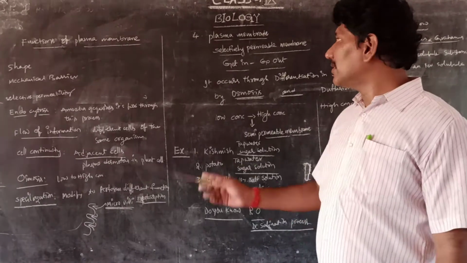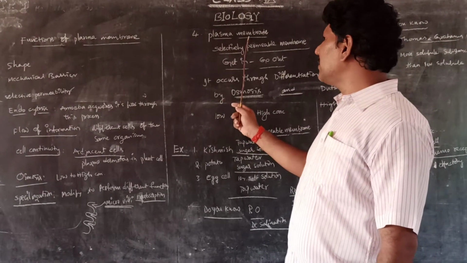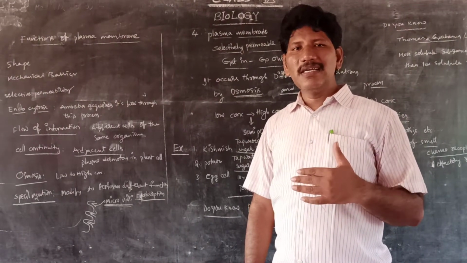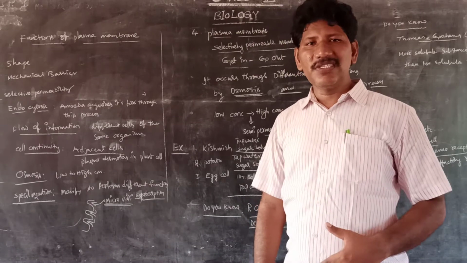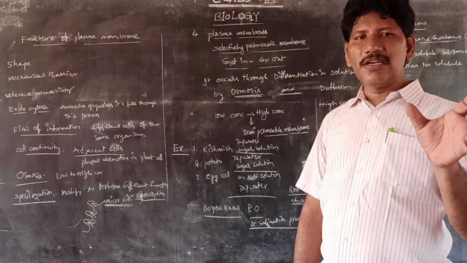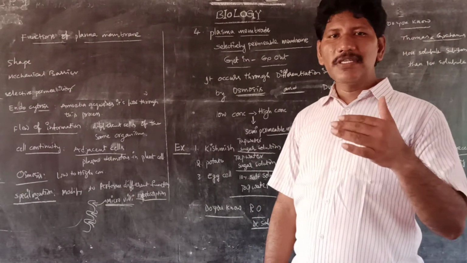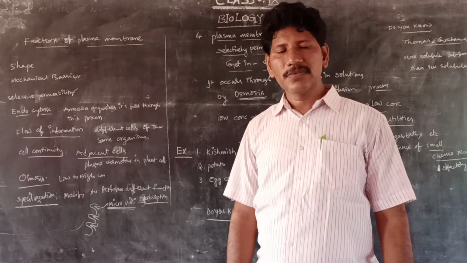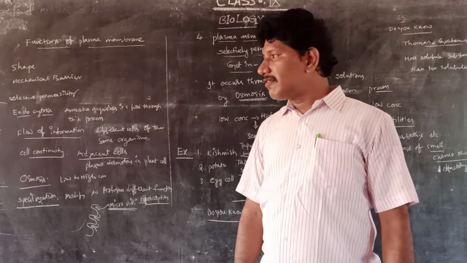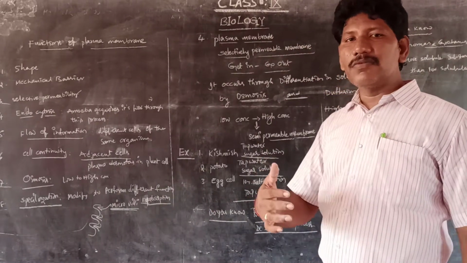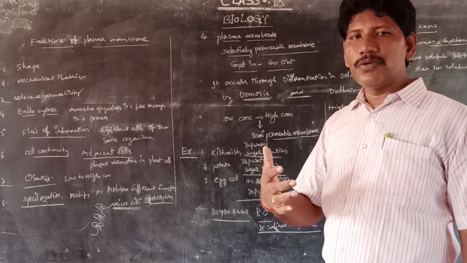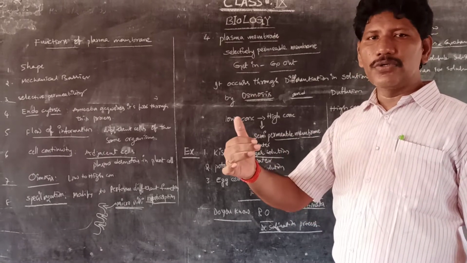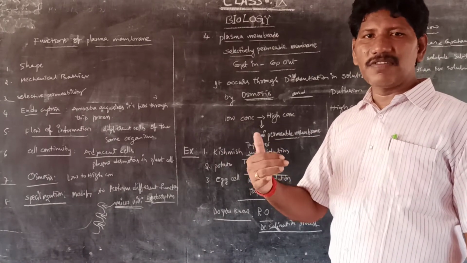Today, apart from the fourth chapter, plasma membrane, we are going to discuss what is meant by diffusion and osmosis, the differences between diffusion and osmosis, and how they play a vital role in organisms and nature. So, first of all, we have to recall what we learned till now about osmosis and the lab activities, and continue with the rest of the concept.